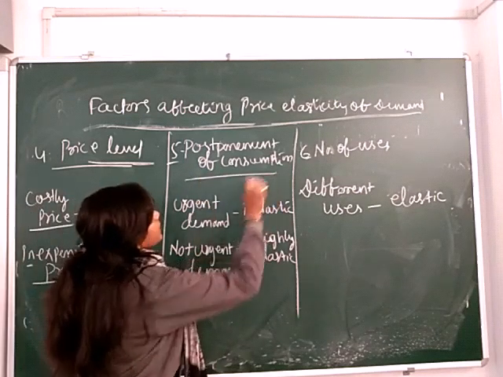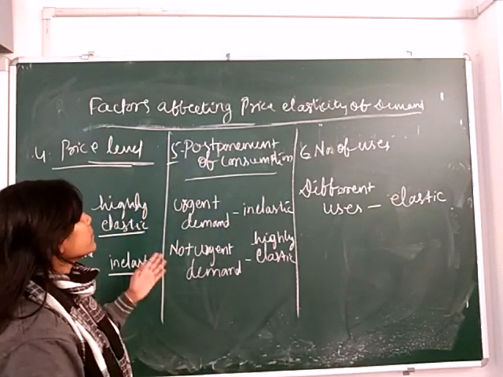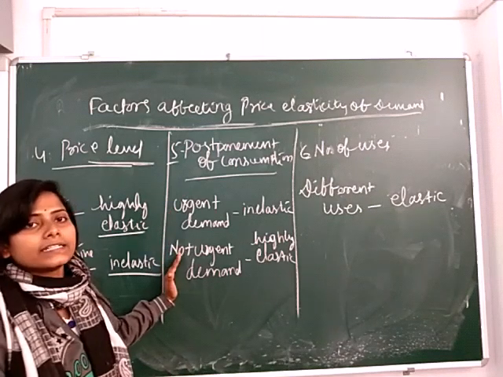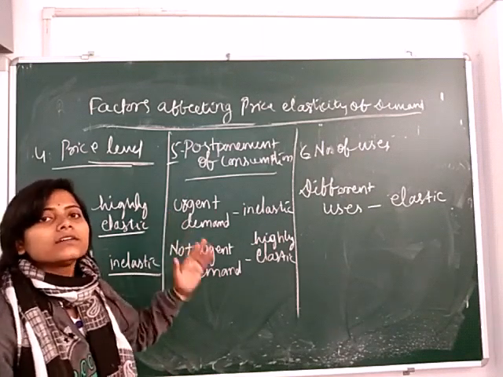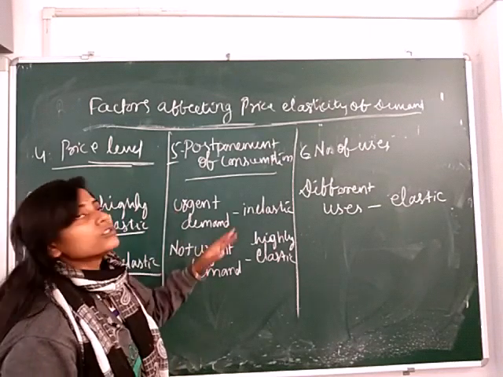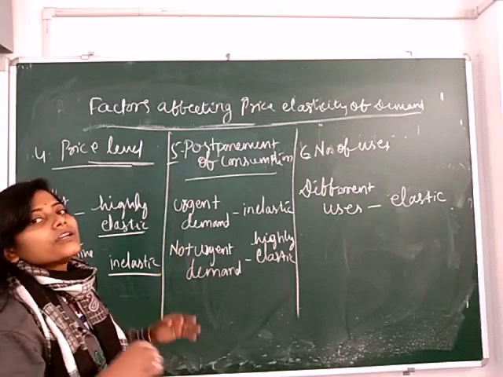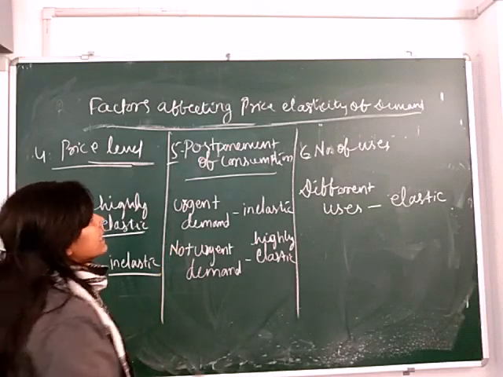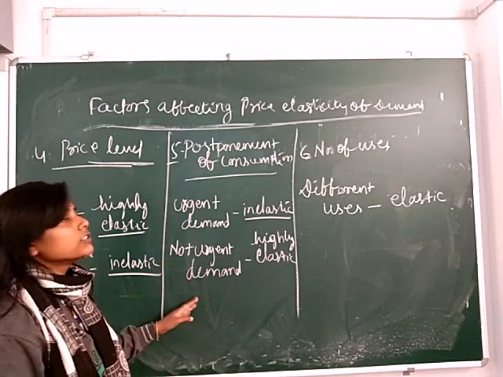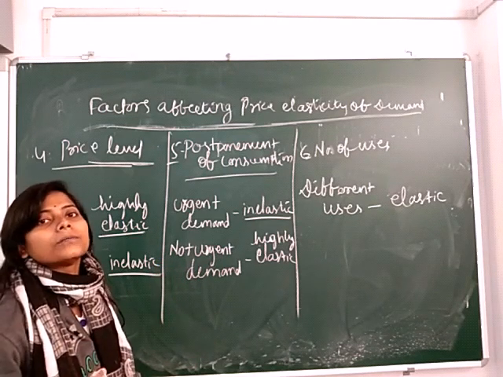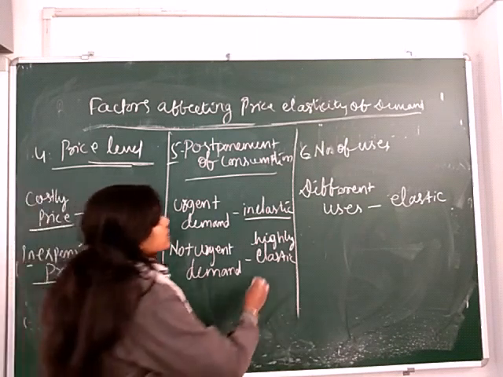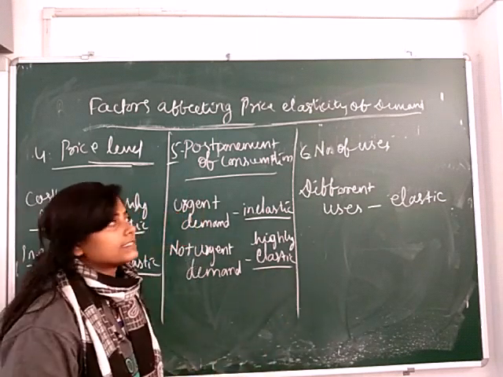Next is postponement of consumption. Postponement of consumption is based on 2 kinds of demand, that is urgent demand and not urgent demand. Urgent demand like medicines, etc. So if it has no postponement, like you cannot postpone your medicine, that means its demand is inelastic. And not urgent demand means you can postpone the demand, like consumption of soft drinks, etc. So here the elasticity is called highly elastic.